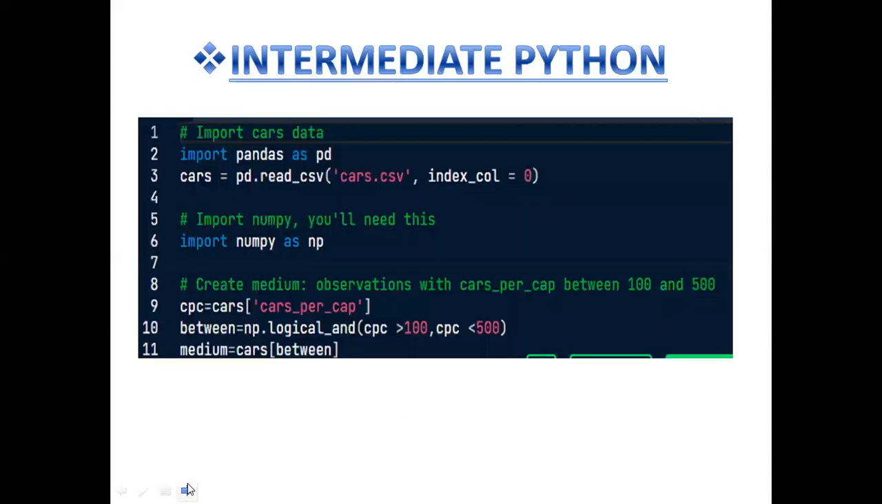For example, here we have an inquiry, import cars data. We will write import pandas as pd. And import numpy, you will need this. Import numpy as np. Create a medium observation with cars per capita between 100 and 500. So we will write all that.